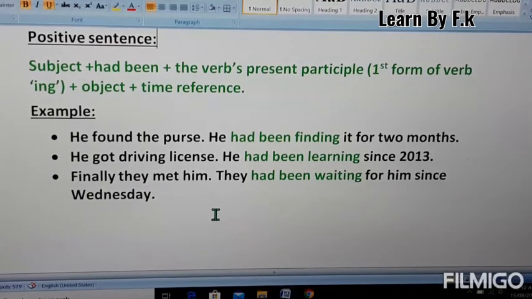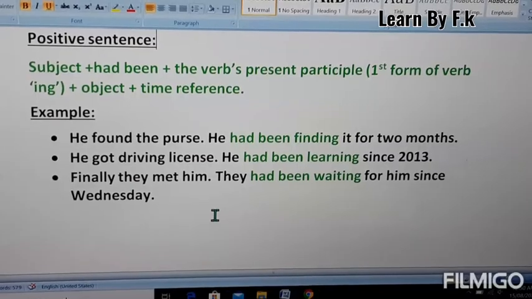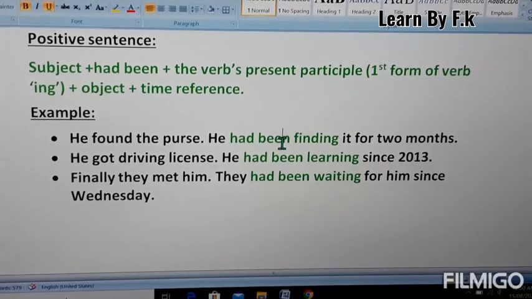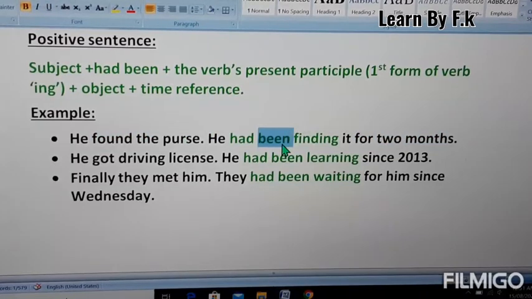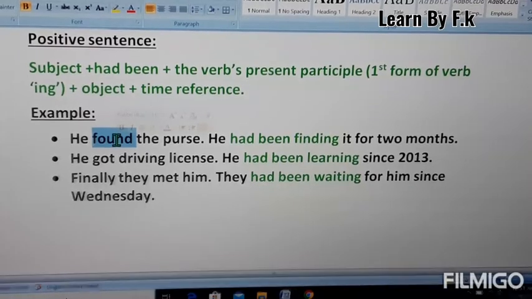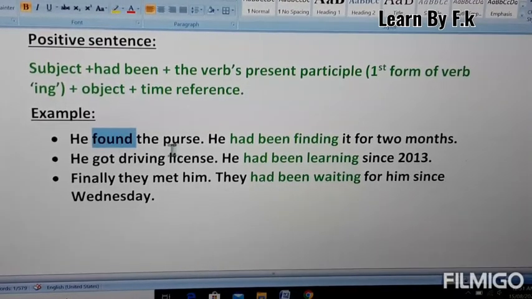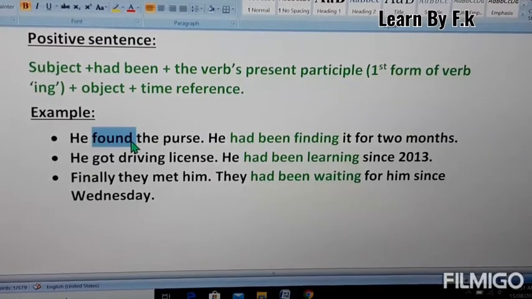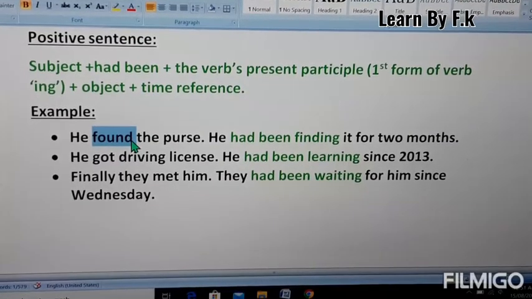In this you can easily understand that he had been finding that thing, or you can say a purse, for 2 months. This is a duration of time period, it's 2 months, and the first older activity is past perfect continuous tense having the duration of time period shown in the green alphabets. And the second activity, or you can say new past activity, is found. He found the purse.